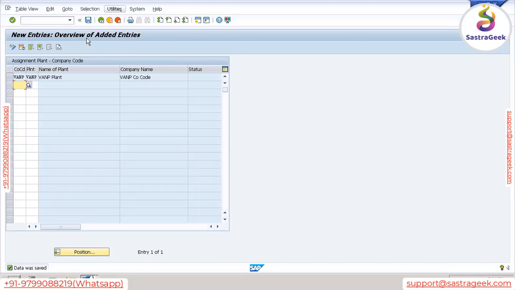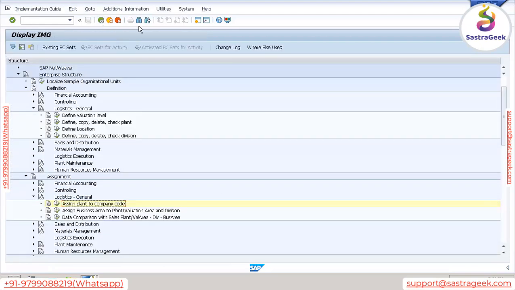No, company code and plant. So this mapping is completed. With this mapping, the system started knowing that VANP plant belongs to company code VANP. It means for company code VANP, if we want to use some other plant, the system will not allow, because there is no assignment, right?